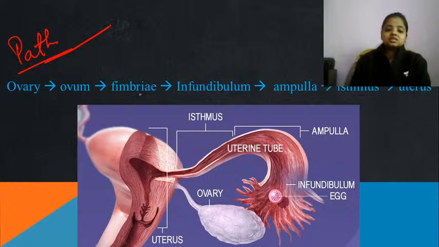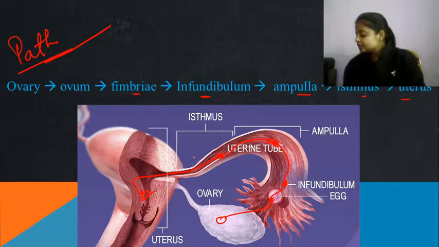Ovum is released, it comes into contact with fimbriae, then infundibulum, ampulla, isthmus and uterus. So you can see that this is the ovary. From here the egg cell is released, first it will come into contact with fimbriae, then infundibulum, then ampulla, then isthmus, and then it will come into the uterus.